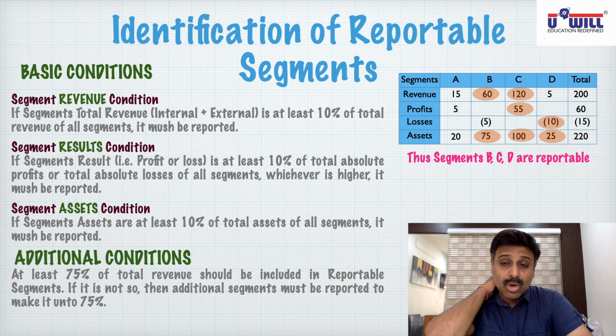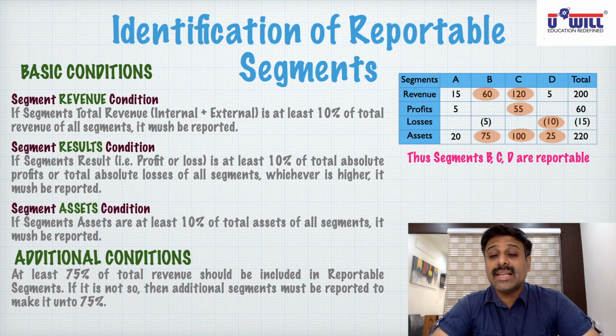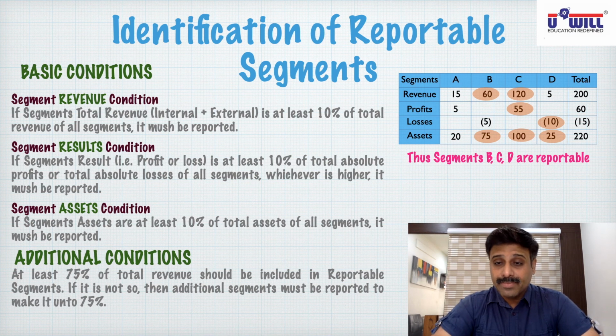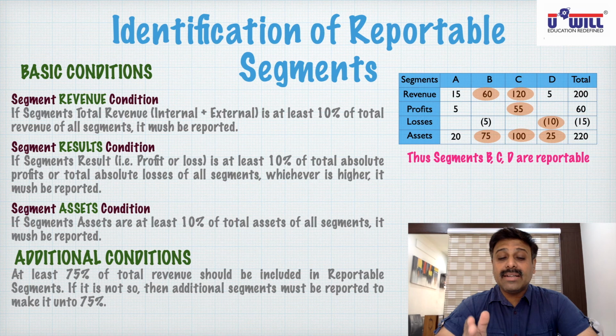Means, what is the total revenue you see in the above example? 200 lakhs. What is 75% of 200 lakhs? 150 lakhs. Which segments are we reporting? B, C and D. Does it cross 75% revenue of total segments counted?